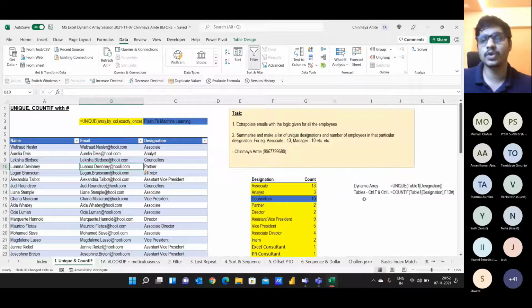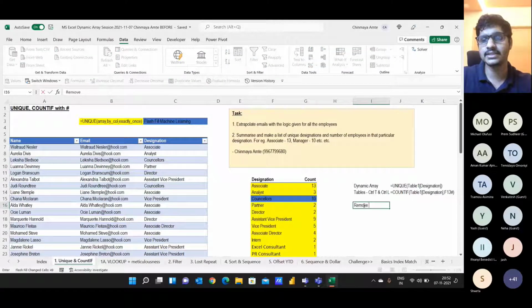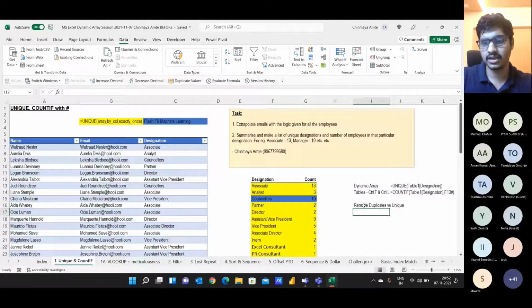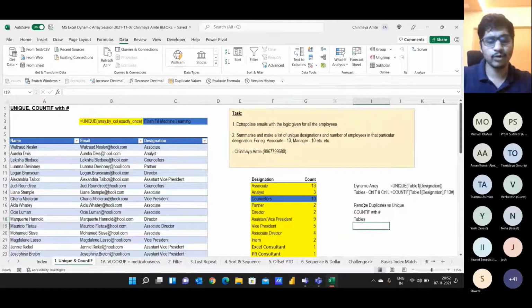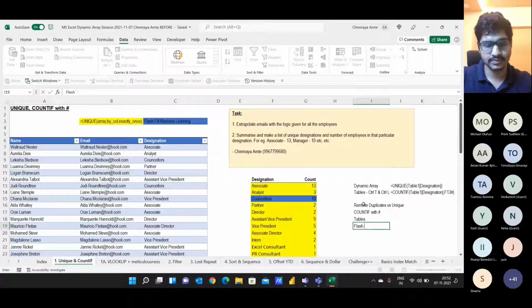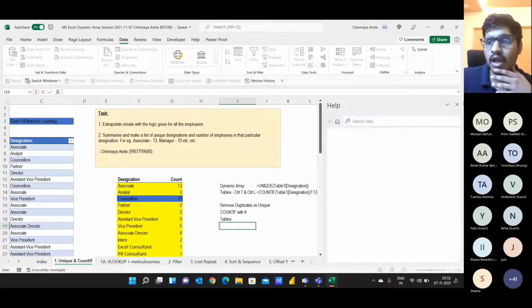To summarize, what we learned on this sheet: our first learning was remove duplicates versus the unique function. Second learning was COUNTIF with the pound symbol, the new hash symbol. Third learning was to make use of Excel tables. And fourth learning was flash fill. So these were the 4 things which we learned on this worksheet.